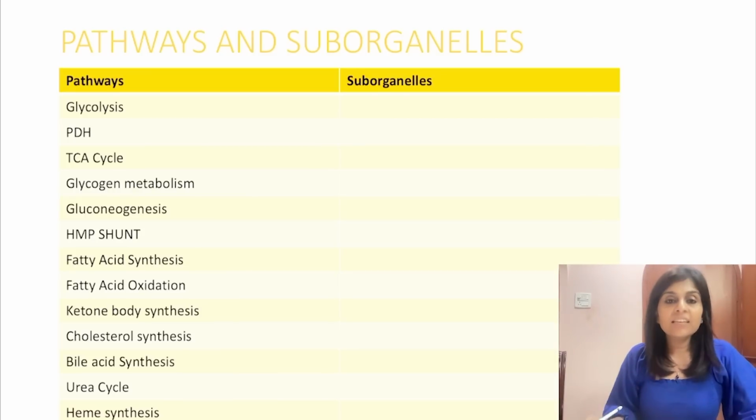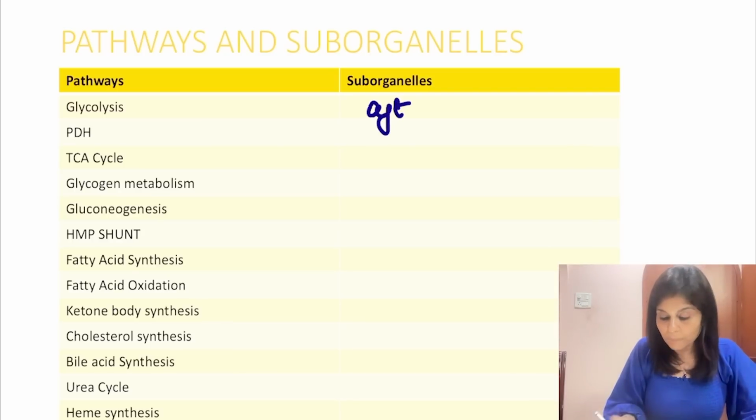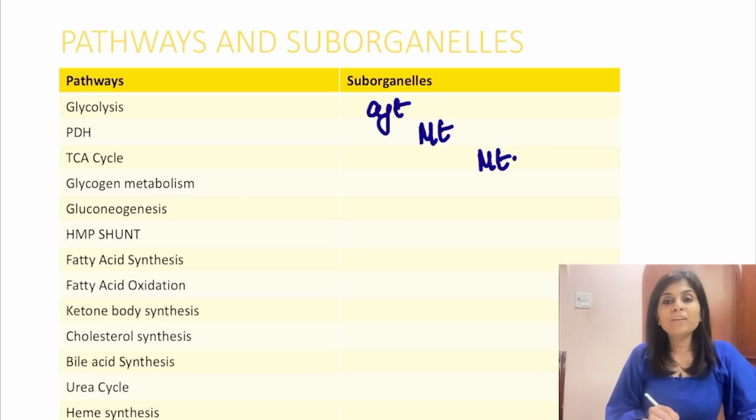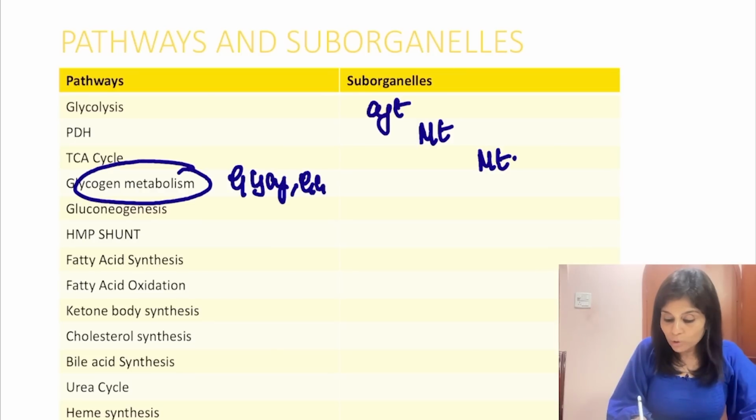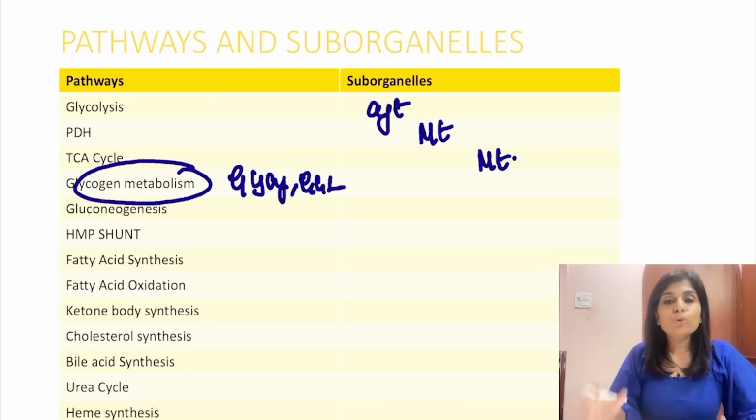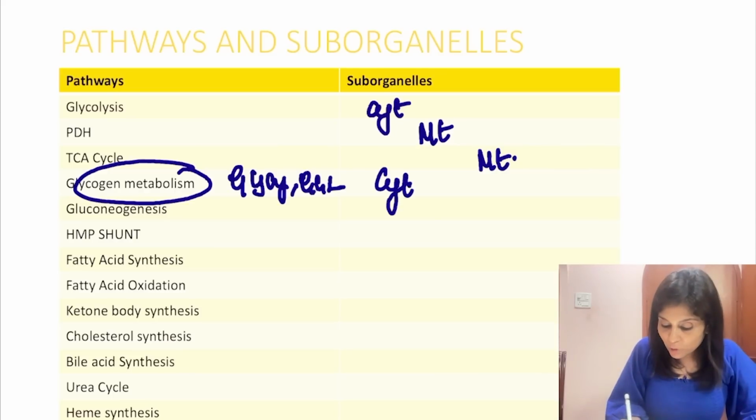Okay, so let's start with glycolysis. Glycolysis happens in cytoplasm. Pyruvate dehydrogenase complex is present in mitochondria. Citric acid cycle happens in mitochondria. Glycogen metabolism includes glycogen synthesis and glycogenolysis. Both these pathways happen in cytoplasm.